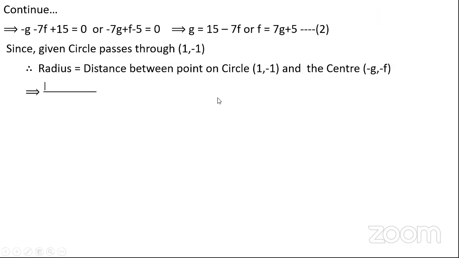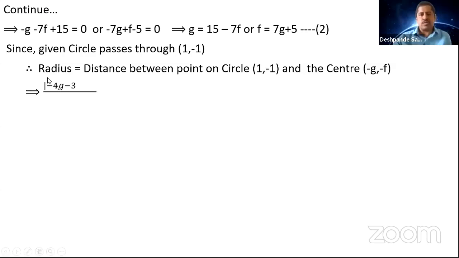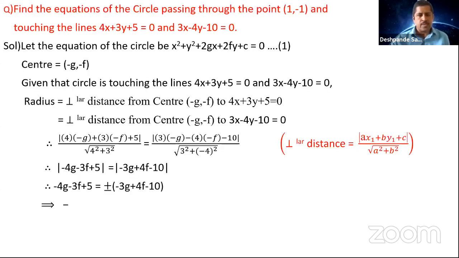So what is the formula of radius? Just now you got the first thing. We'll go back to the previous slide. Yeah. So here the radius you got like this. You can take this term or this term. So we have taken this term.